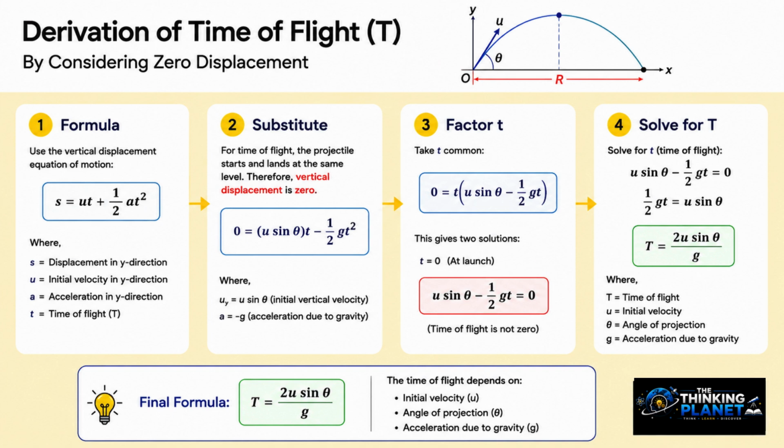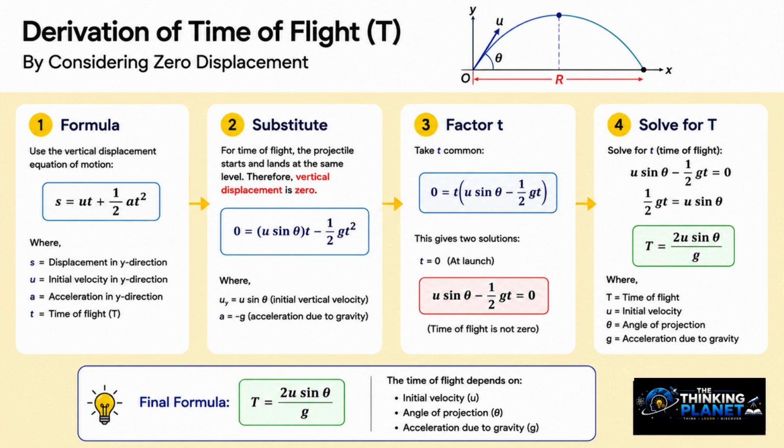s equals ut plus 1/2 at squared. Here, s is our vertical displacement, which we just established is 0. So 0 equals our initial vertical velocity u sine theta times the total time t, plus 1/2 times our downward gravity, negative g, times t squared. Because every term on the right has a t in it, we can basically just factor that t out. That gives us 0 equals t multiplied by the quantity u sine theta minus 1/2 gt.